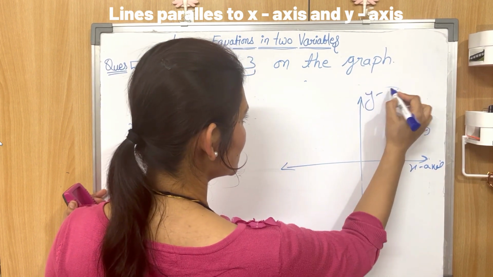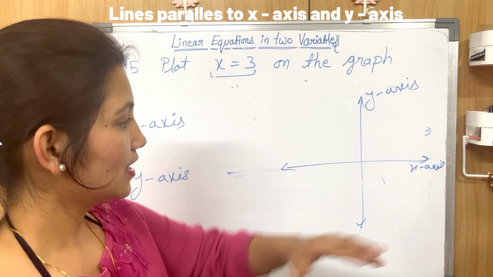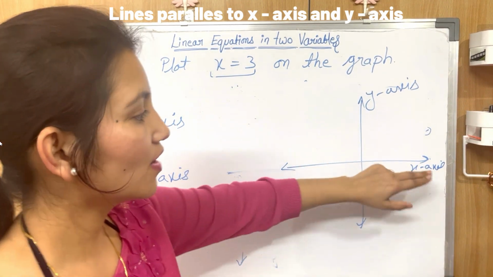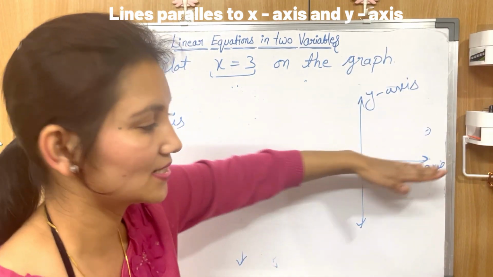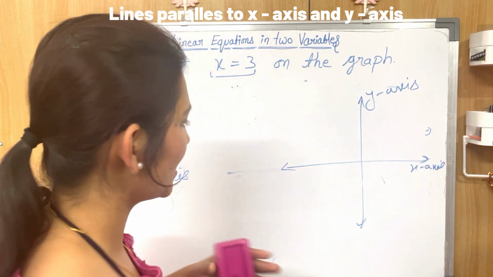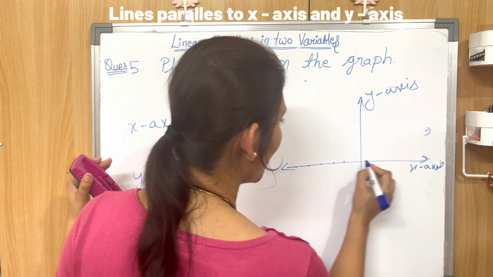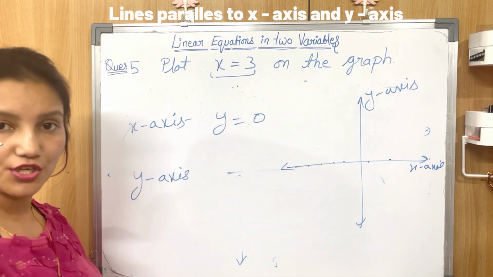This is the y-axis, right? So if the question is to find the equation of the x-axis, at the x-axis all the values of y are 0. Any point on the x-axis has y as 0. So what is the equation of the x-axis? y is equal to 0.